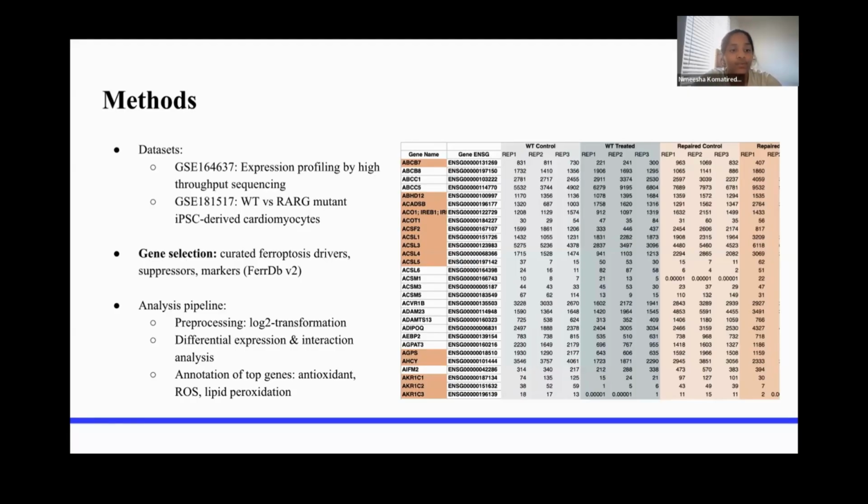Essentially, how this worked was we curated ferroptosis-related genes from FerrDb V2, and standardized expression data using log base 2 transformation. Differential expression and interaction analysis allowed us to identify how RARG genotype influences ferroptosis gene transcription during doxorubicin exposure.